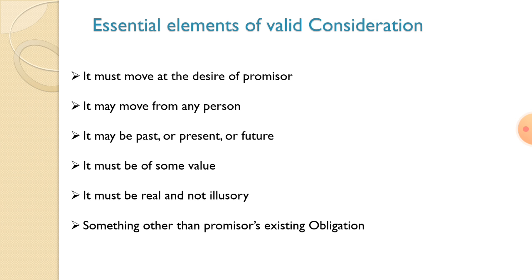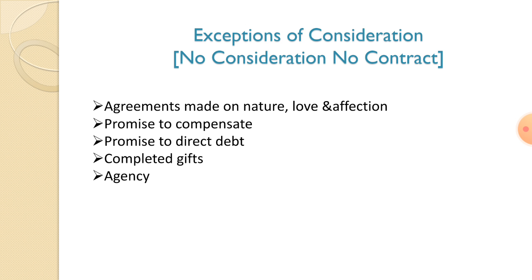That is called something other than the promisor's existing obligation. So we can pay an additional sum. For example, if you have a contract with a lawyer for 10,000 rupees and you win in the court of law, we can give an additional sum. What he promised, he gets the 10,000 rupees, but you give some extra money to the person. That is called something other than the promisor's existing obligation.